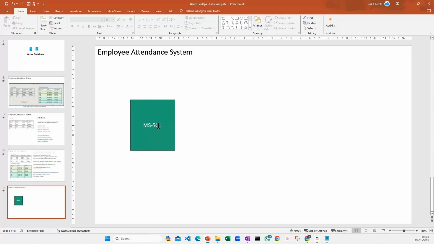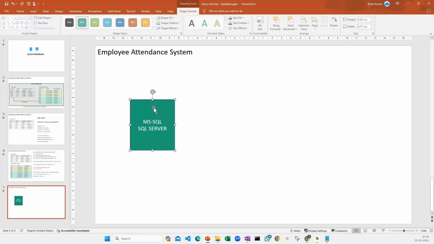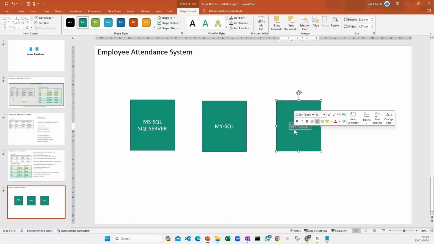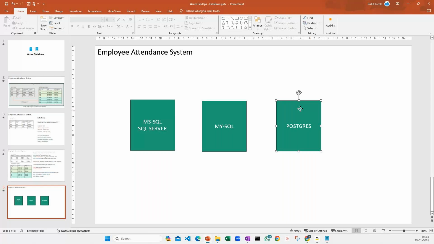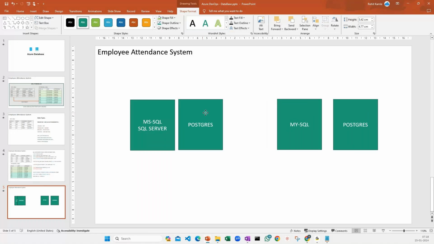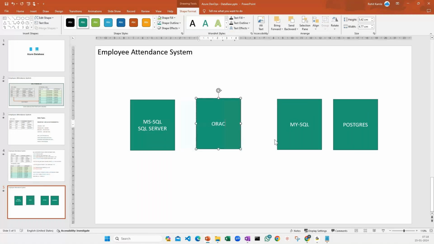which I generally call a SQL Server. You also have an open source one, which is MySQL, which is open source, which is free. Okay, and then you can also have something like PostgreSQL, and then the very popular and also a very industry grade solution, which is, I'll just say with this one, so that way it will be easy for us to understand, Oracle database, right? So you have four choices actually which you can really go with.